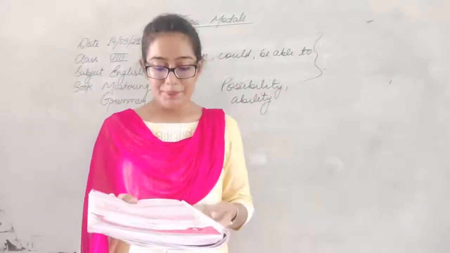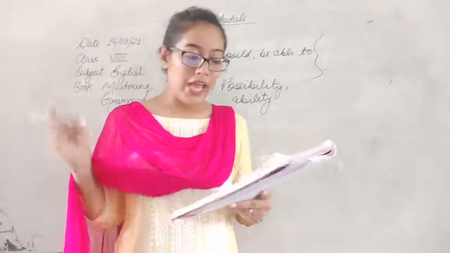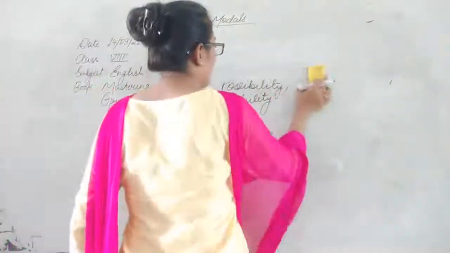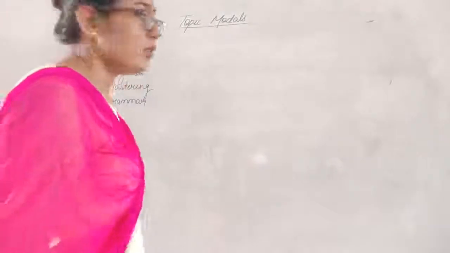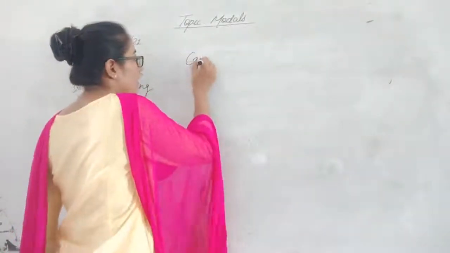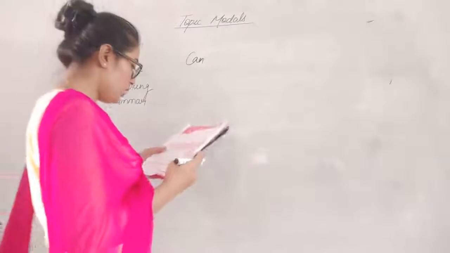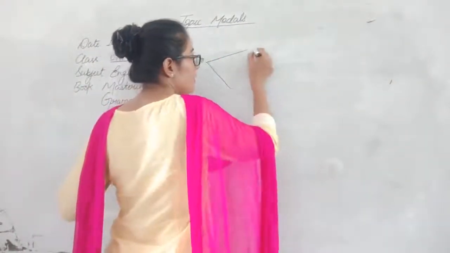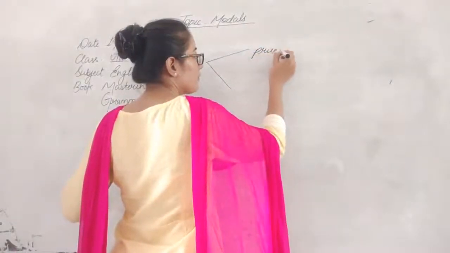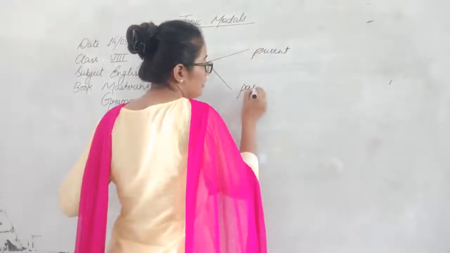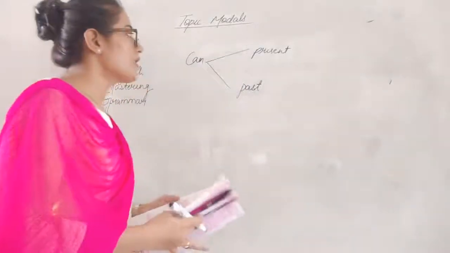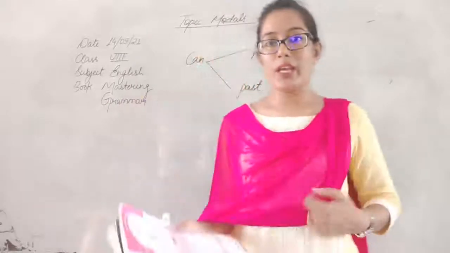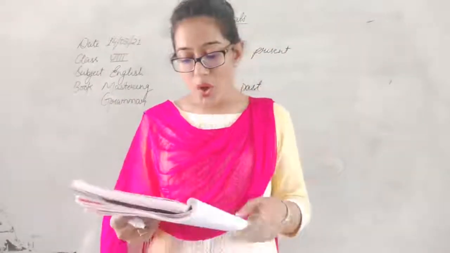Am I clear? Now can has only two forms. So now we are talking about how can be used. Okay, it can be used in two forms: present or past. So can be used in two forms, and that is present or past.